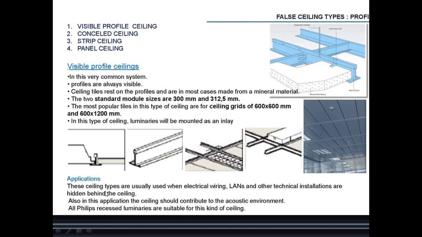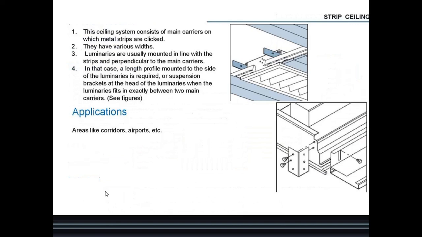So that will be then application. These ceiling types are usually used when electrical wiring, lines and other technical installations are hidden behind the ceiling. Also in this application, the ceiling should contribute to the acoustic environment. All Philips recessed luminaires are suitable for this kind of ceiling. Then strip ceiling. In strip ceiling, this ceiling system consists of main carriers on which metal strips are clicked. They have various widths. Luminaires are usually mounted in line with the strips and perpendicular to the main carriers.